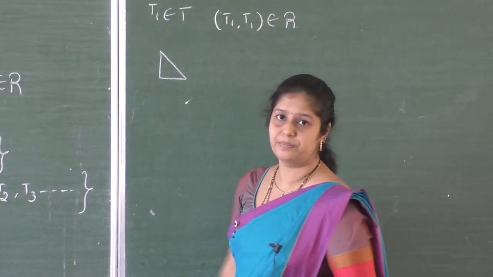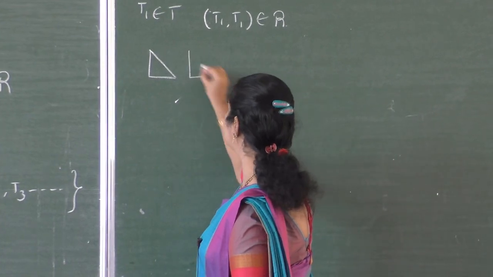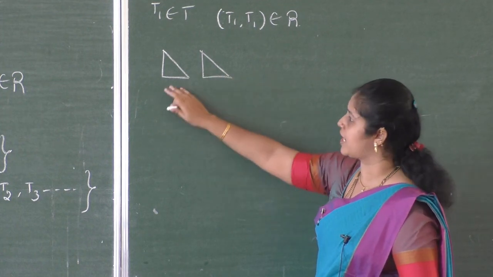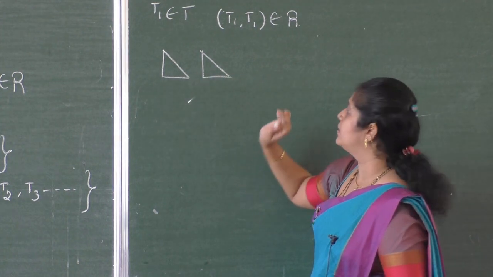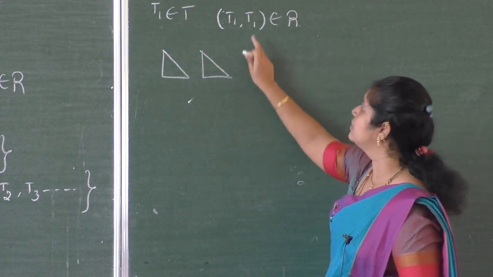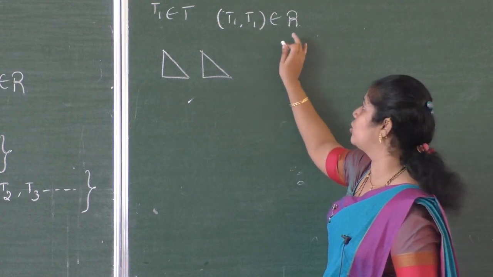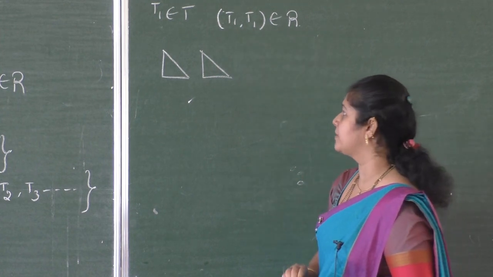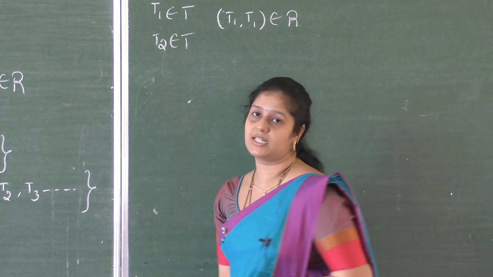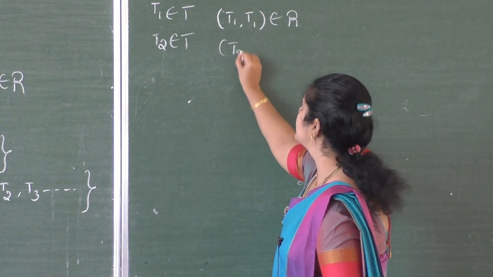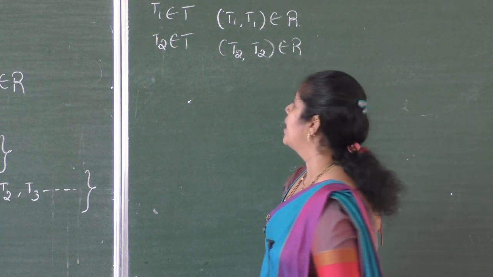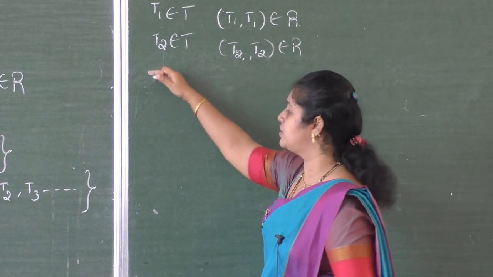So this is one triangle, and the same triangle I am writing again, you can see they are similar. Therefore each triangle is similar to itself. Therefore if T1 is a triangle that belongs to the triangle set, then the ordered pair (T1, T1) belongs to the relation R because they are similar. In the same way, T2 is an element of set T, then (T2, T2) belongs to R. Same way we can write T3, T4 like that.